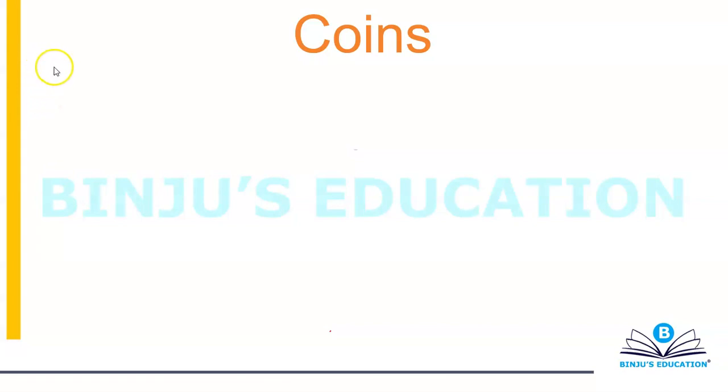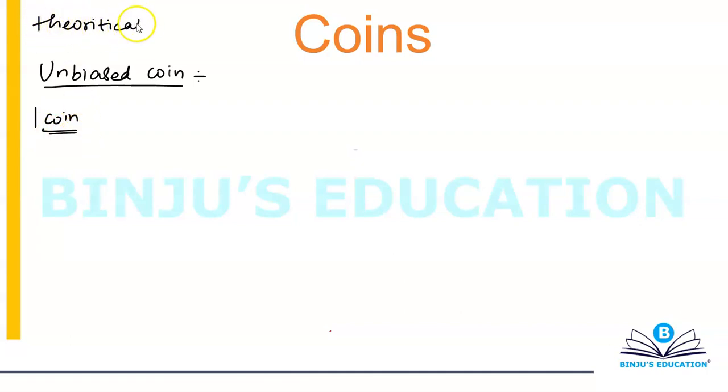So we're gonna start with an unbiased coin. All right, so if I have a single coin, and we'll basically be focusing on theoretical probabilities.